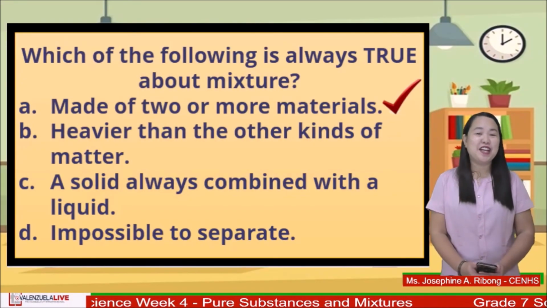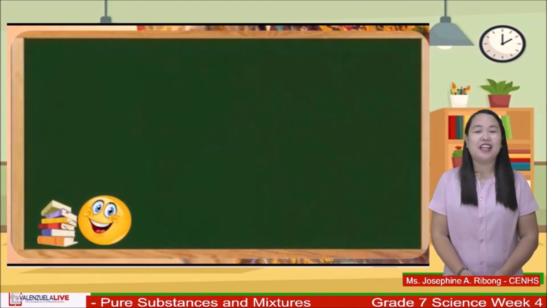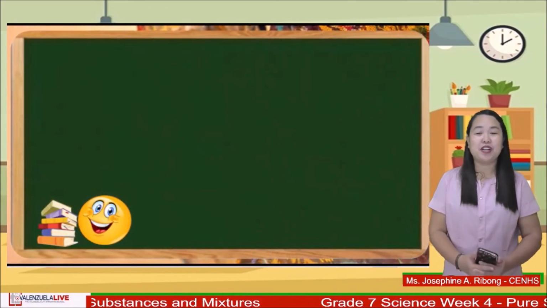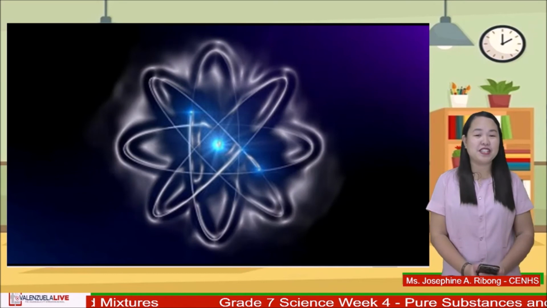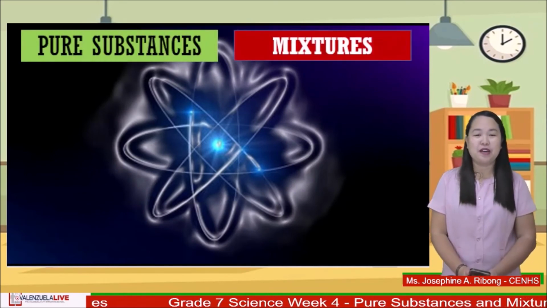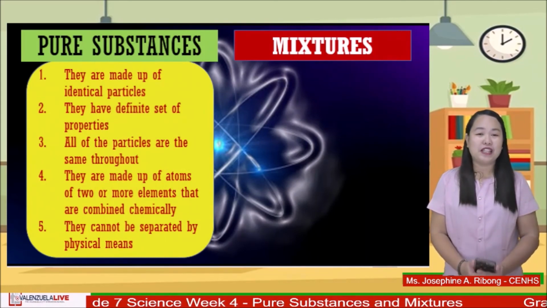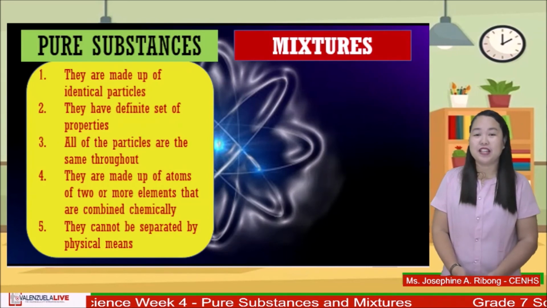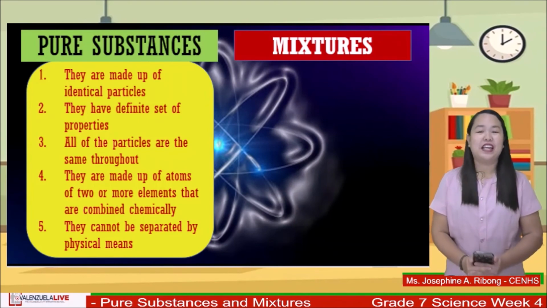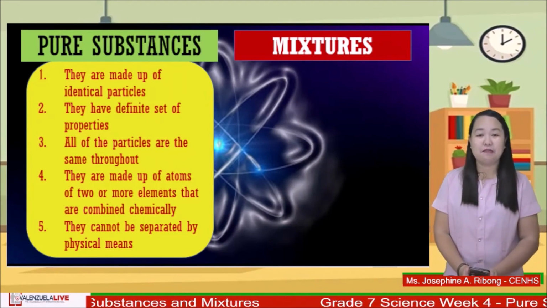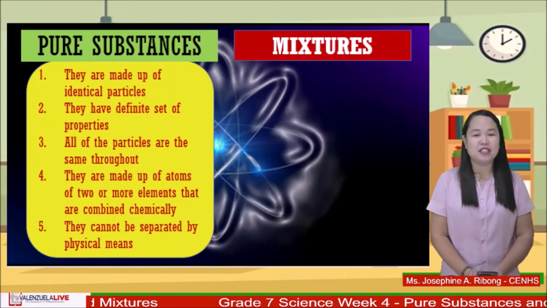And now, let us summarize what we have learned today. We often classify matter as solid, liquid, or gas. But there is one more interesting way to classify it. Remember that matter can be broken down as pure substances and mixtures, and both of them have their own properties. Pure substances are made up of identical particles, they have a definite set of properties, they have particles that are the same throughout, they are made up of atoms of two or more elements that are combined chemically, and they cannot be separated by physical means.